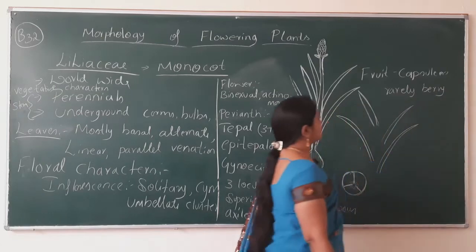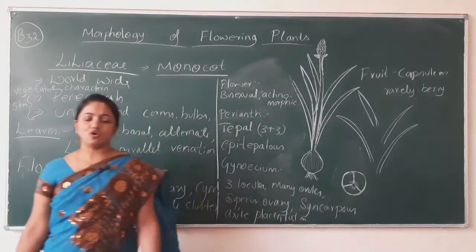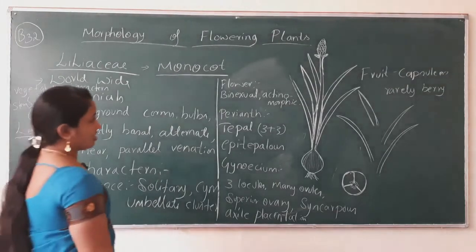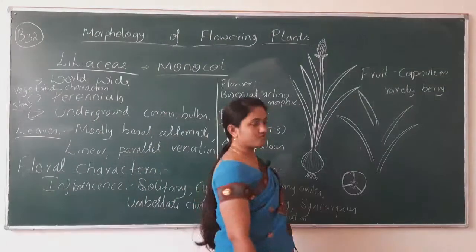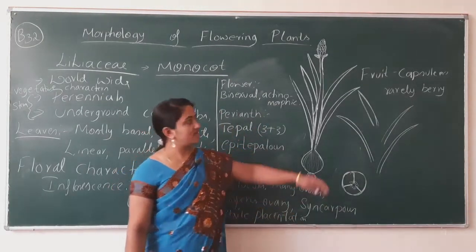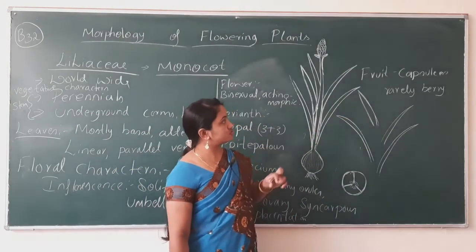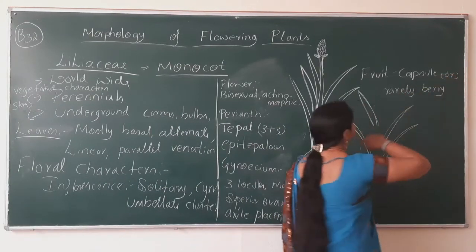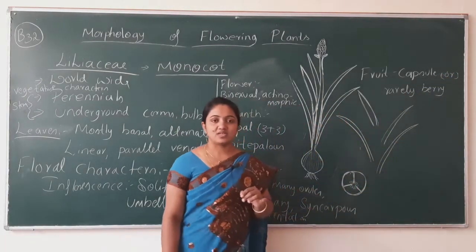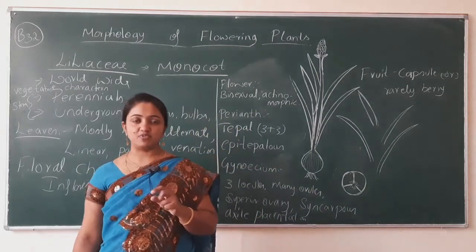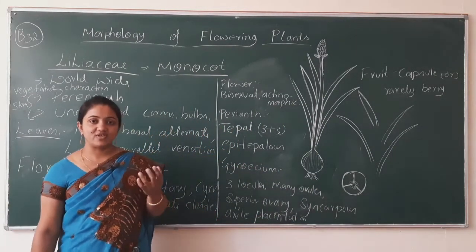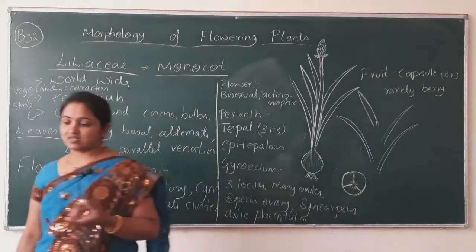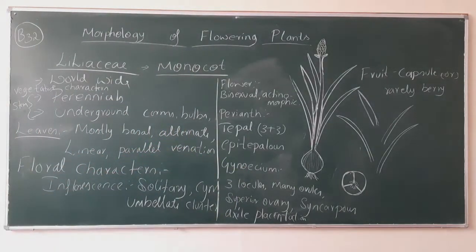Rarely berry means what? In a few plants, it may possess juicy and colored fruit, but in most of the plants, it may consist of capsule type of fruit. Capsule means what? In the last family itself, I described that. Capsule is when the fruit is going to disperse the seed. That type of fruit is known as capsule.